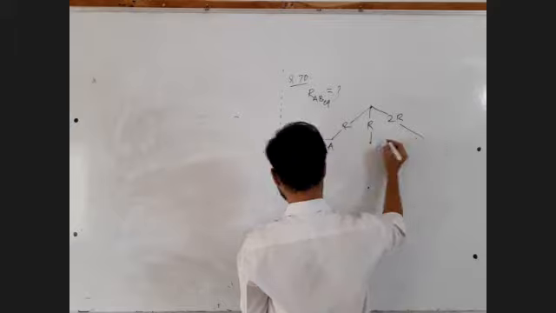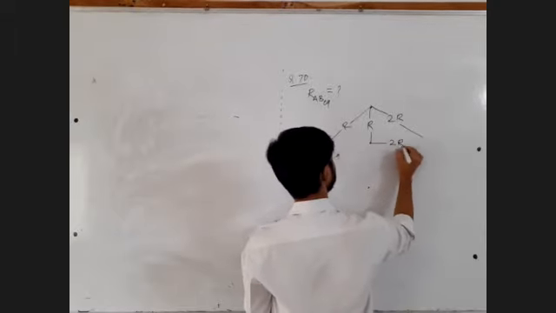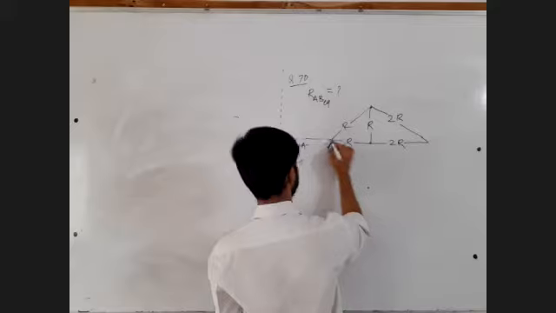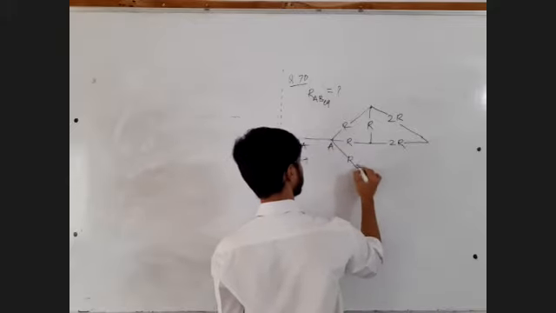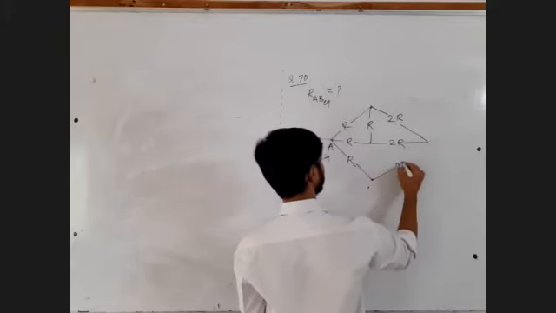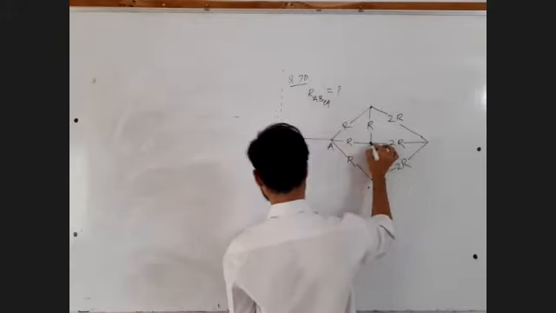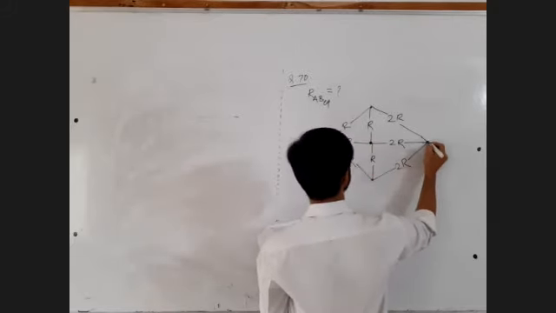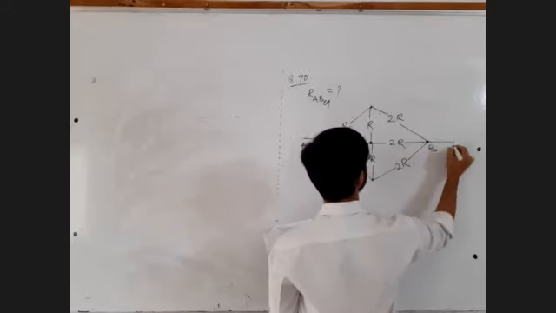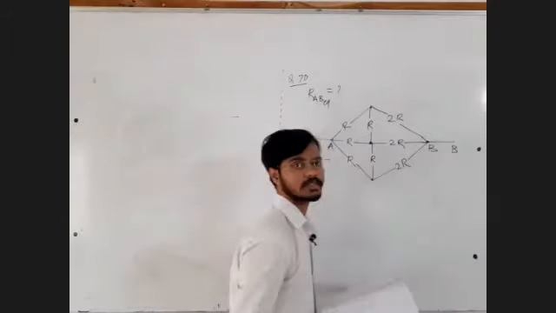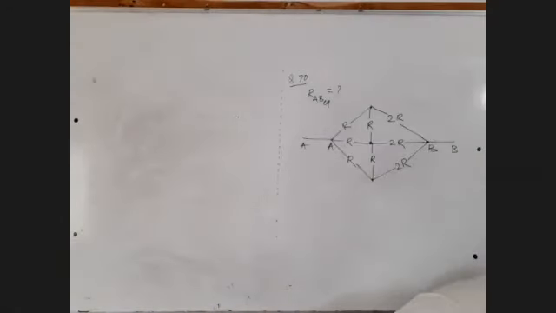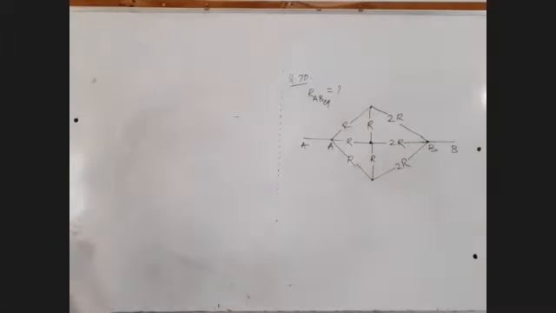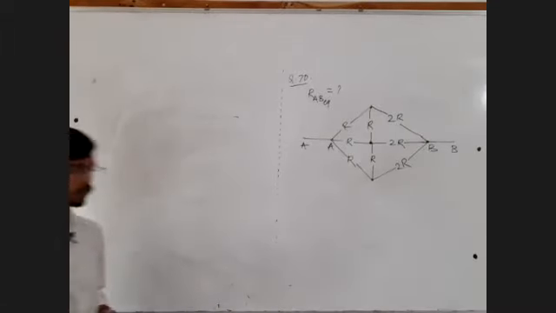R, 2R, 2R, R, 2R, R. Check if the symmetry exists or not. Point B, and tell me the answer. Tell me the answer fast. If you decide, you can do this orally.